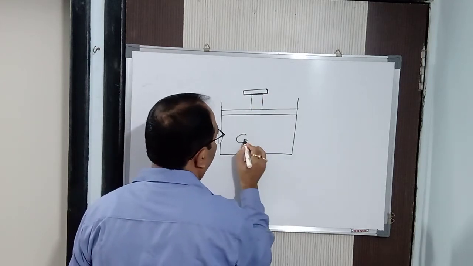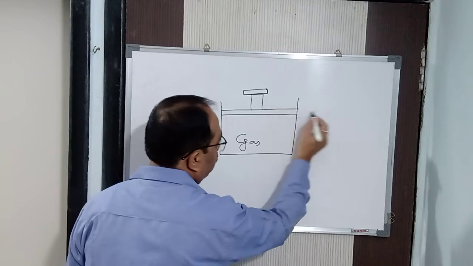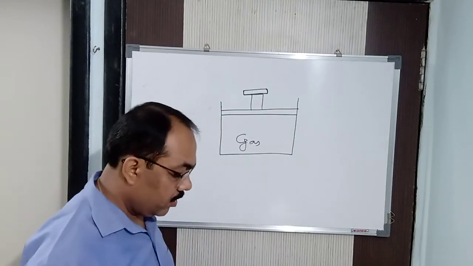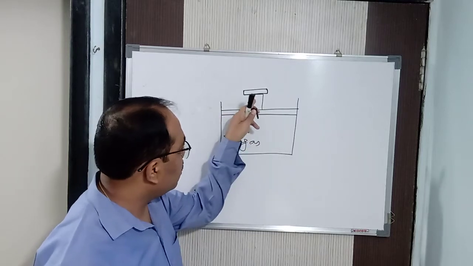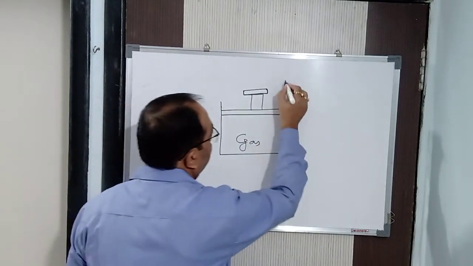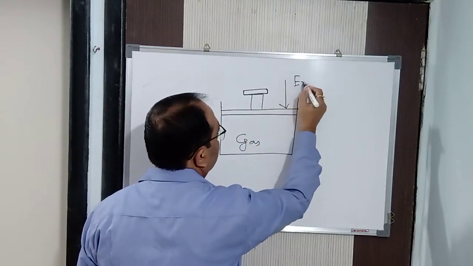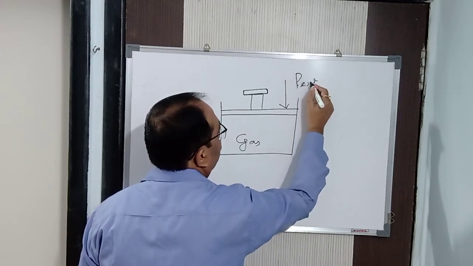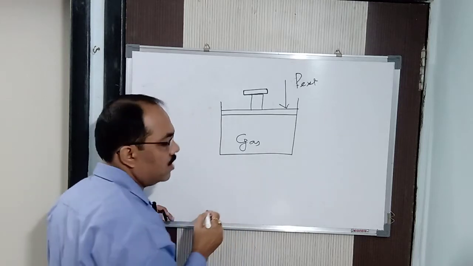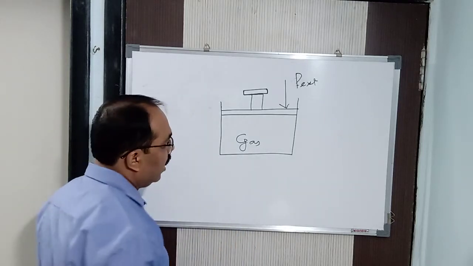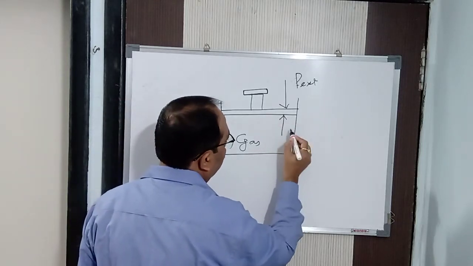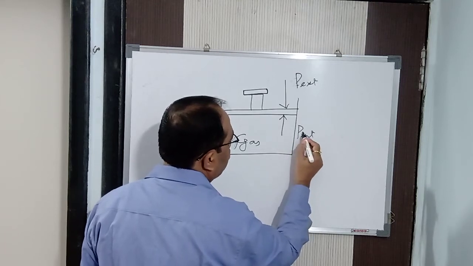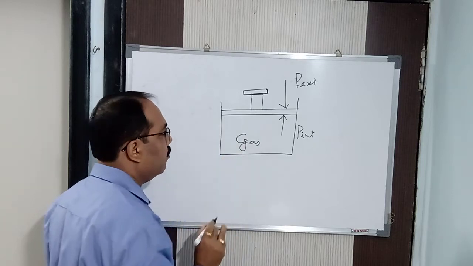Fine. So here a gas is there. This is a metal plate, and this is a piston we have put. Now, this is P external, the external pressure which is acting downward, and here is the internal pressure. External pressure and internal pressure are very important.